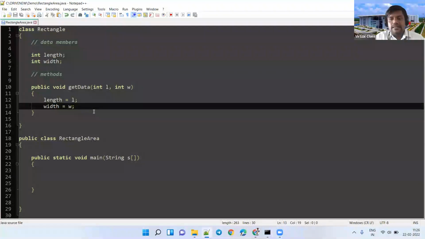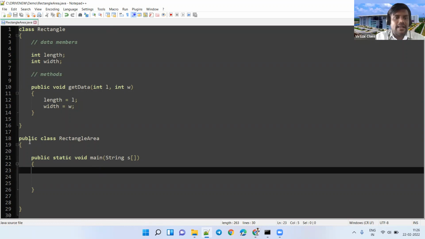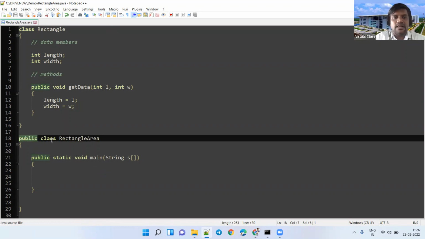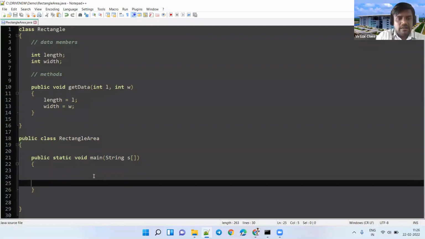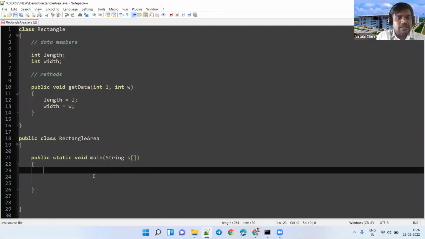I am again repeating the convention. If a Java file contains more than one class, you have to save that Java file with the name of the class that contains the main method. So you make that class public, and save the Java file with the same name. So in this case, RectangleArea. The one point is clear now. We'll continue our discussion.